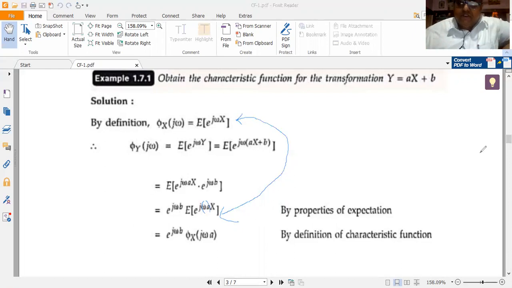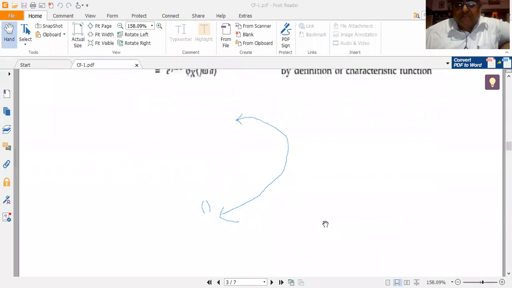Okay, so the characteristic function of the transformation y equal to ax plus b is simply given by e to the power of j omega b into phi x of j omega a. So this is about some of the properties of the characteristic function.